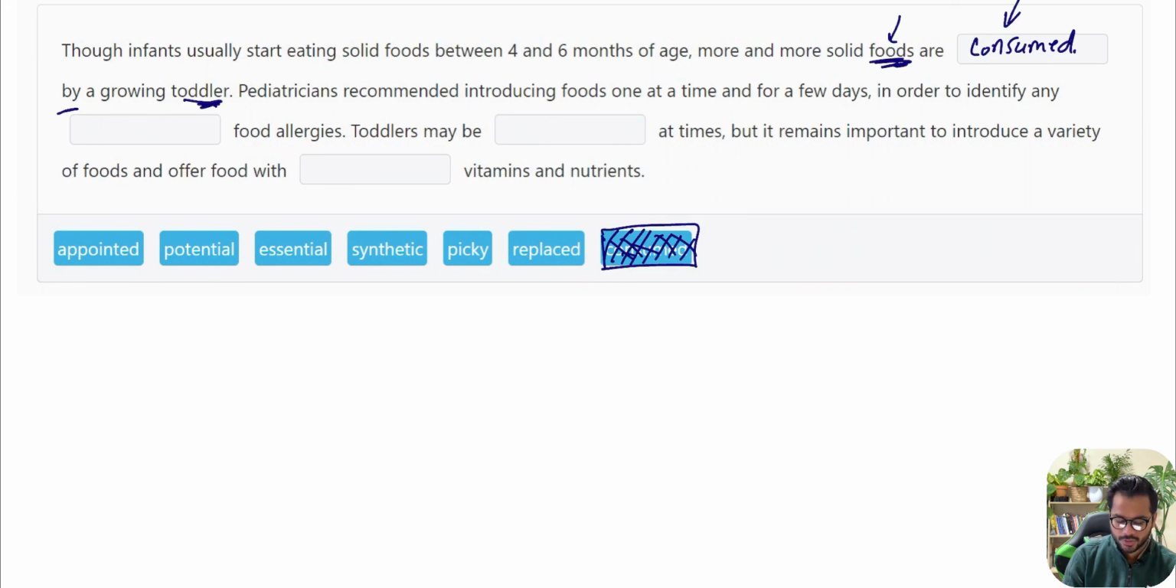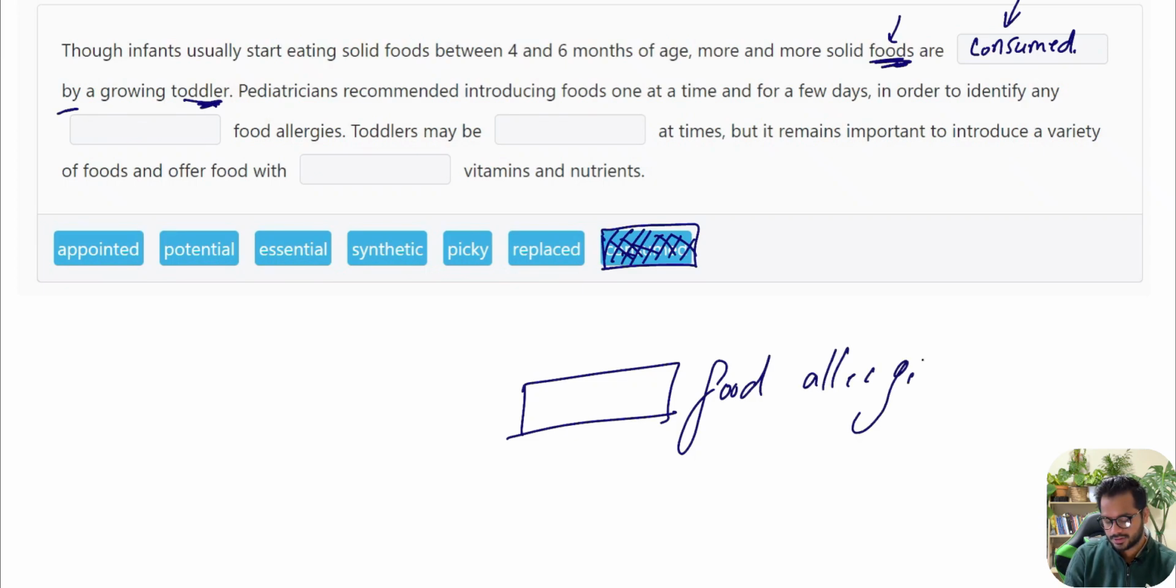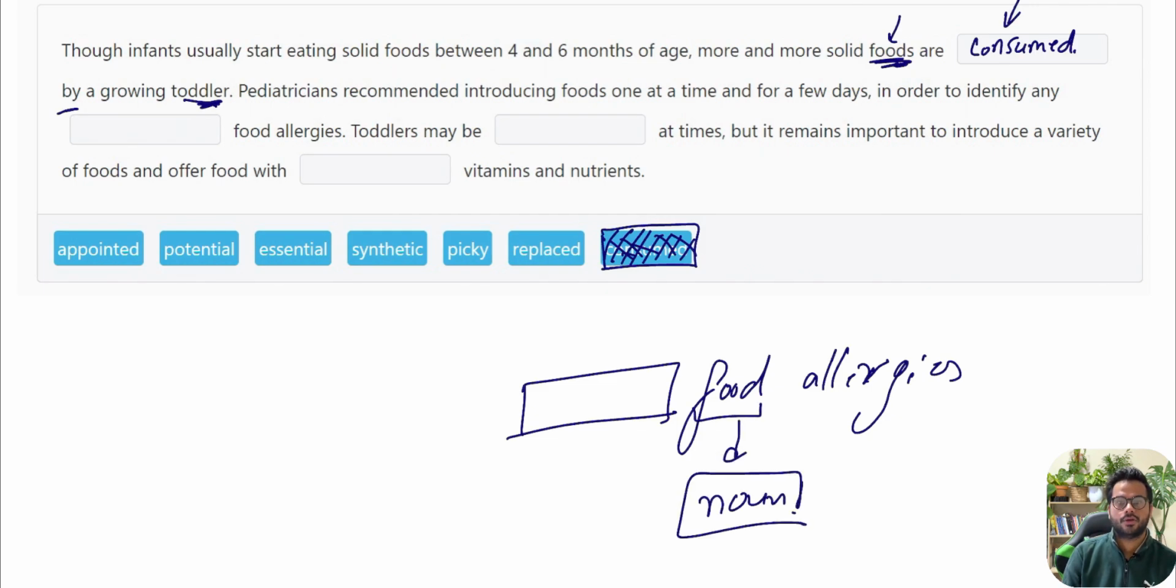pediatricians recommended introducing foods one at a time and for a few days in order to identify any dash food allergies. So I have got a blank and then I've got the word food allergies. All right. So the word food over here is a noun. Okay. It's just a common noun. And then there is a blank before the word food. So we are looking for a type of food allergies, something about food allergies. Because there is a blank before the word food, I am looking for an adjective.